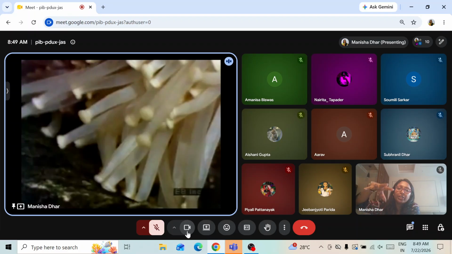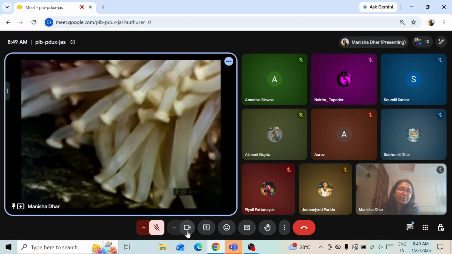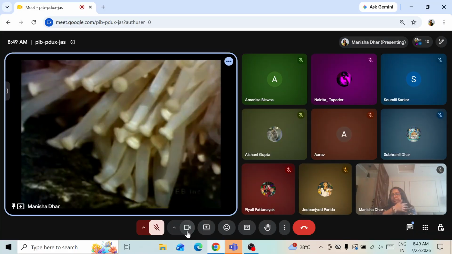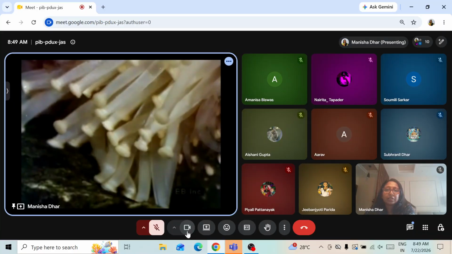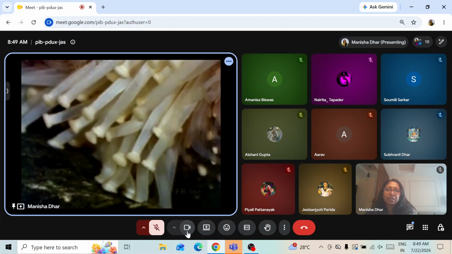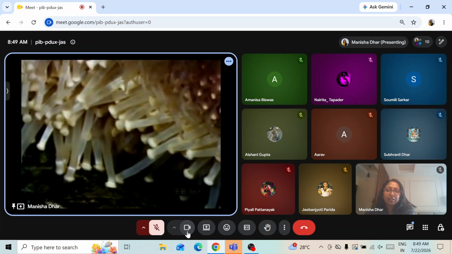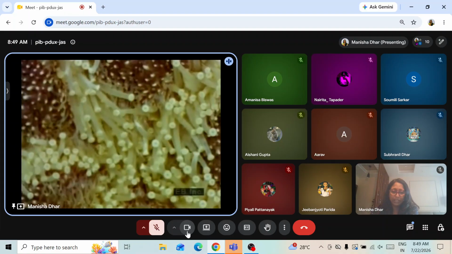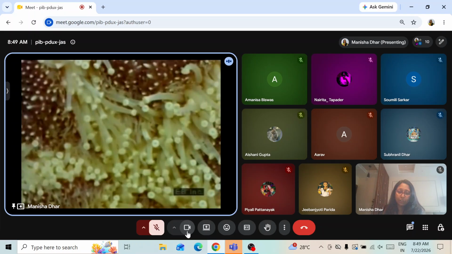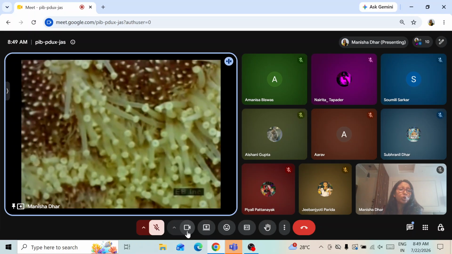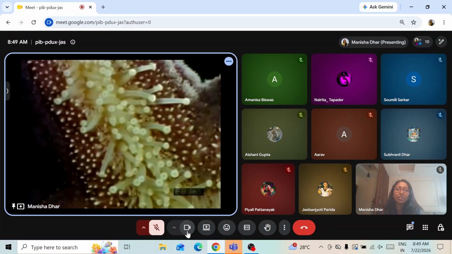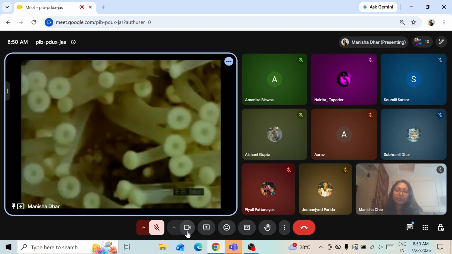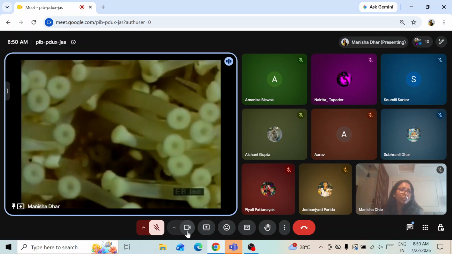They are like small suction cups. So with the help of numerous tube feet, tube-like structures acting as feet, it is glued to rocks and other hard surfaces as it creeps along.